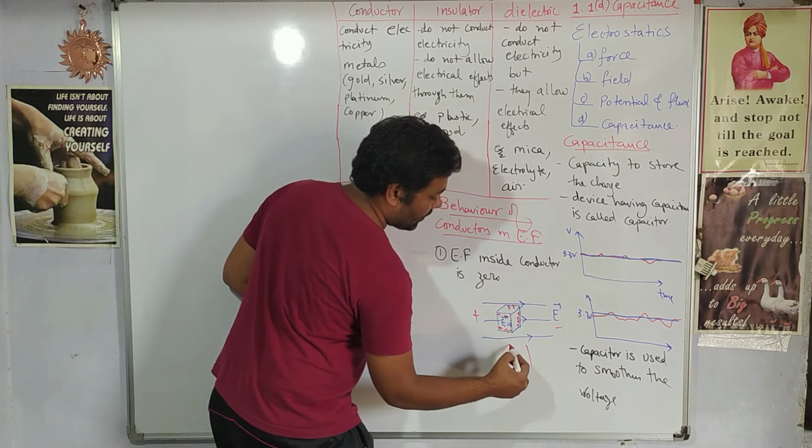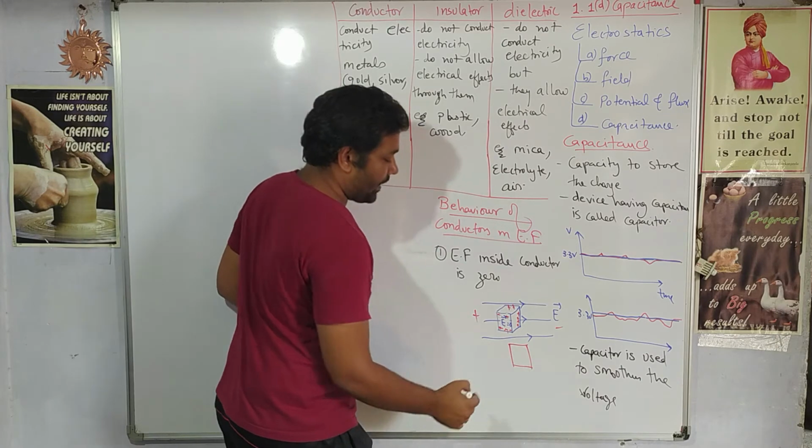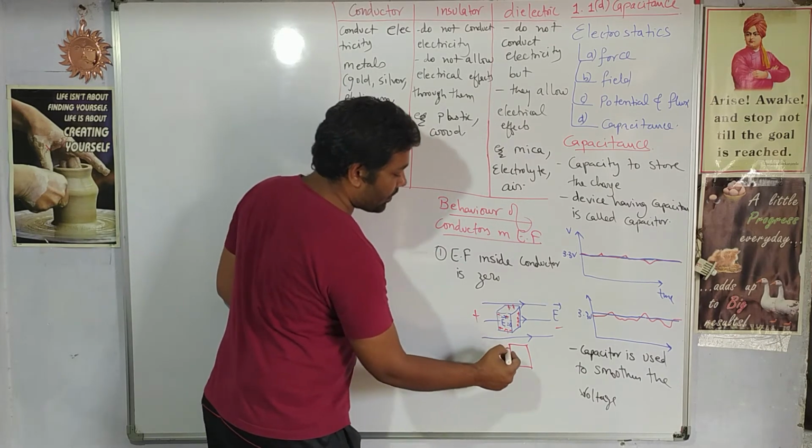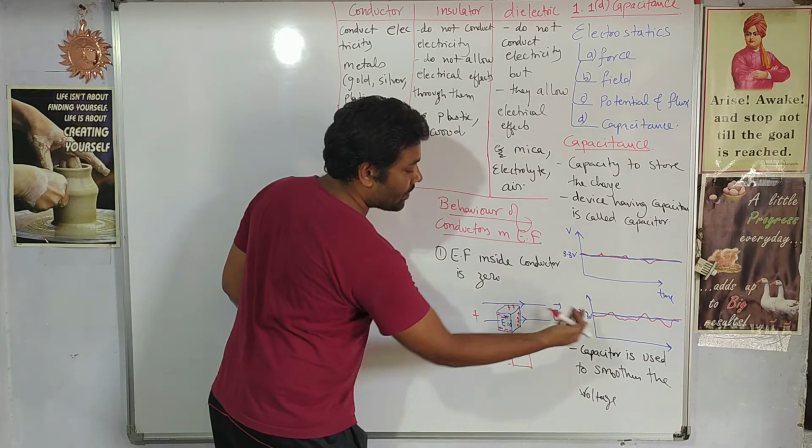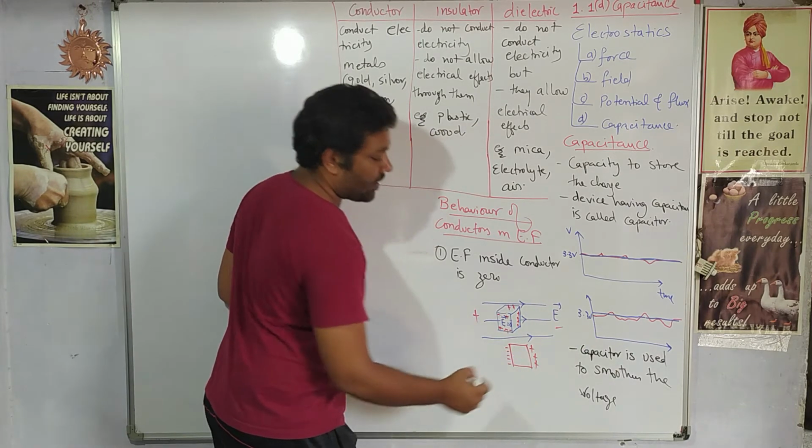Let me draw a simple cross section of the box, right? The face towards the positive side gets a negative charge accumulated, and the face facing the negative side gets positive charges.